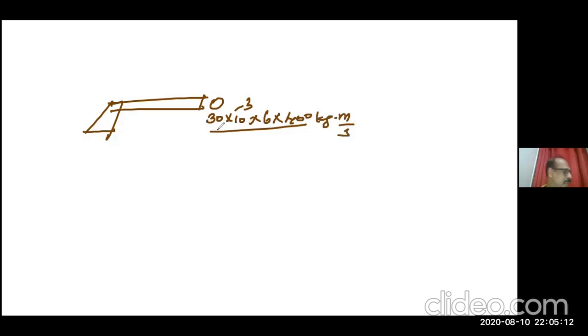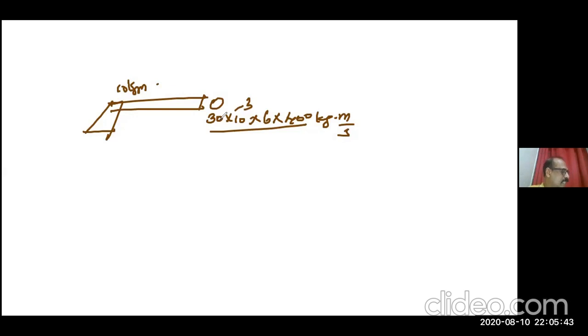Look, a machine gun of mass 10 kilogram fires 30 gram bullets at the rate of 6 bullets per second, with a speed of 400 meter per second, okay?